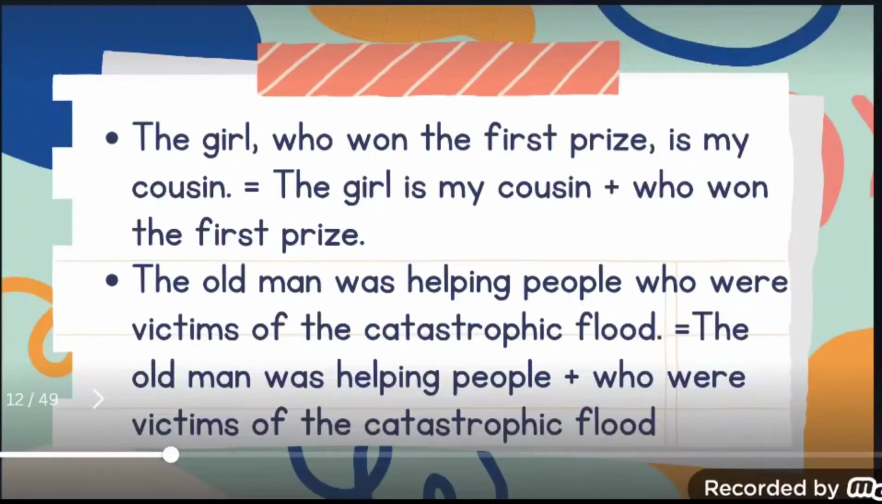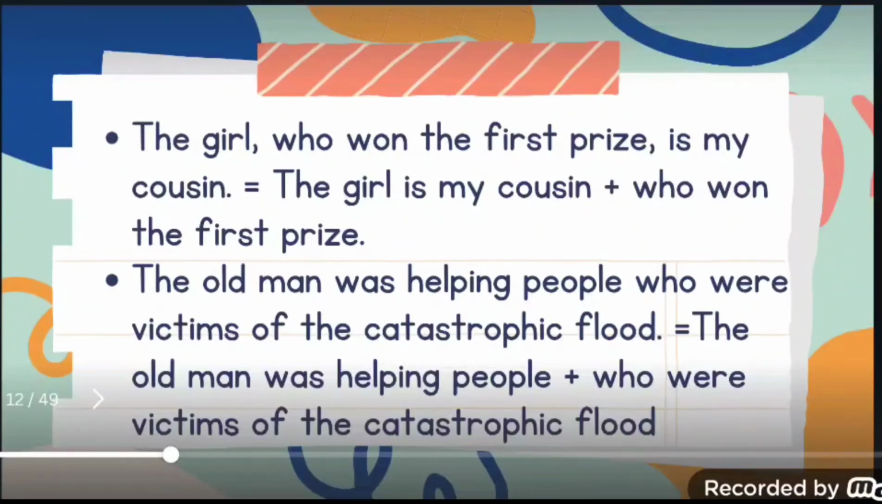The next example, the old man was helping people who were victims of the catastrophic flood. Now we can split the sentence into the following parts. The first one, the old man was helping people. Again, what type of a clause is this? Dependent or independent? Yes, it's an independent clause. The old man was helping people.